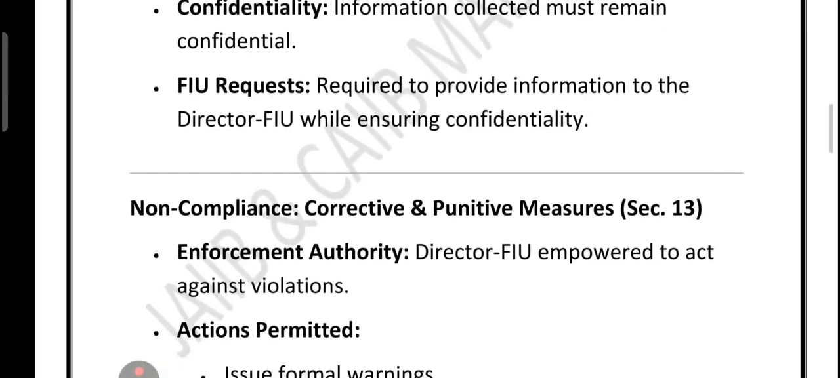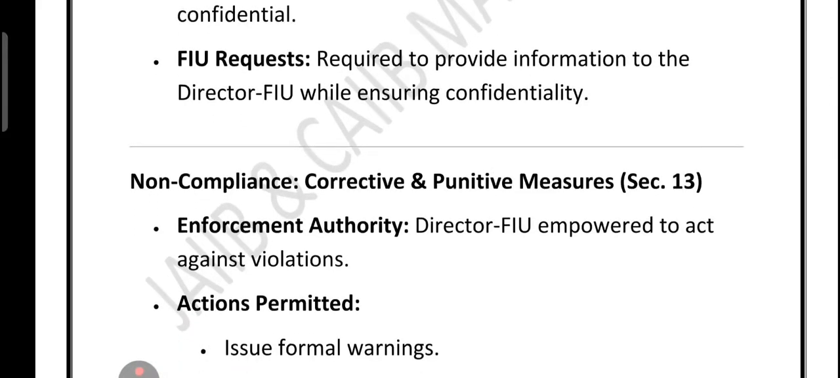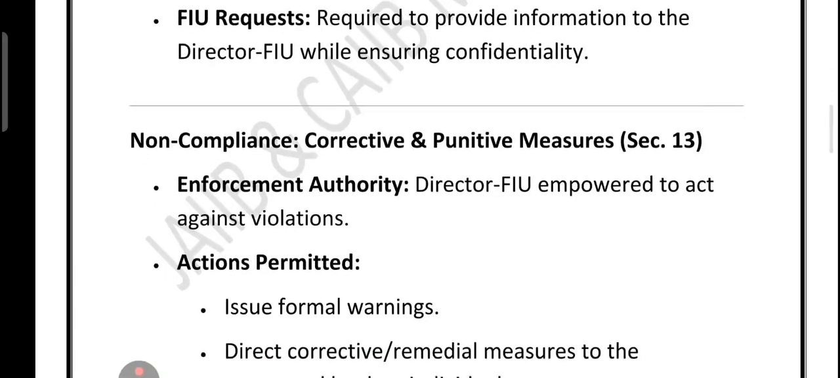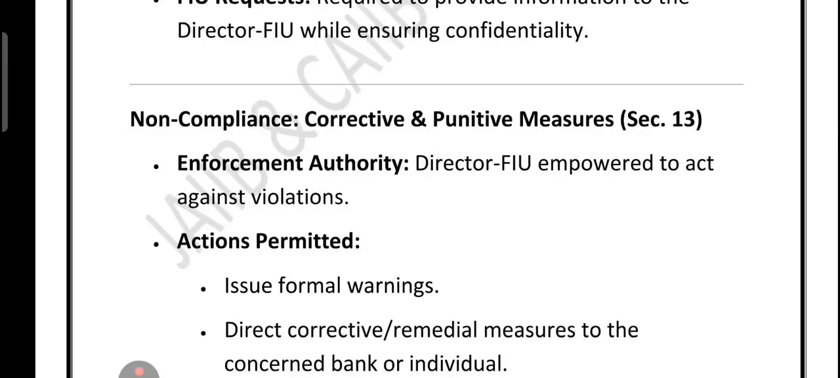So now what happens if the bank does not follow this rule? So the director of FIU has the power to take action. This could mean a formal warning or directing the bank to take corrective action and the remedial step. So in simple word, we can say bank must maintain record, keep them private, share with FIU when asked, and face consequences if they ignore this obligation.